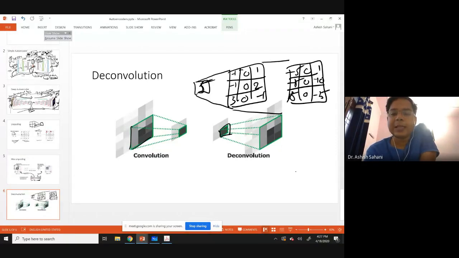So a single pixel became 9 pixels, and we put those 9 pixels here.